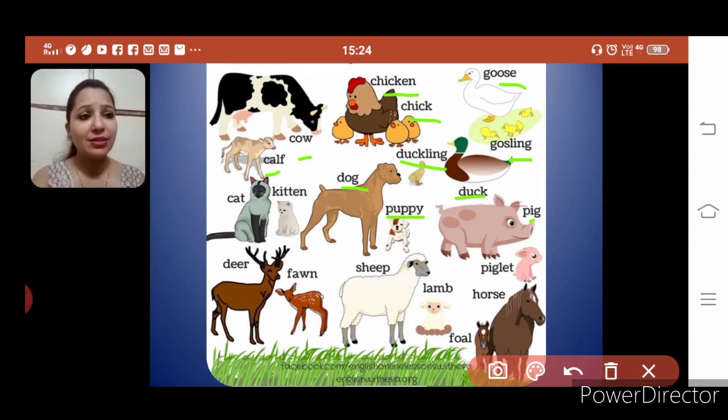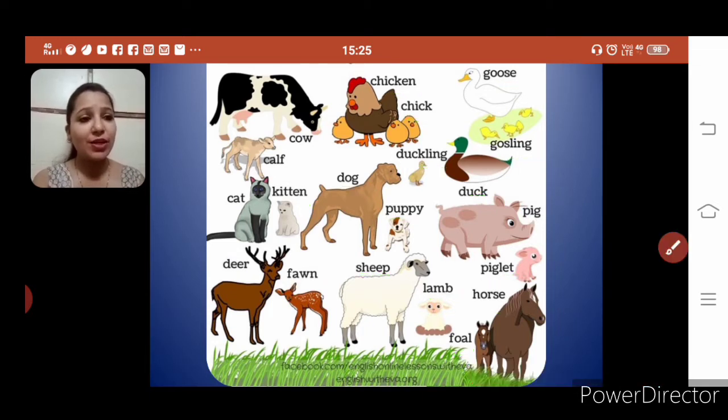Pig, piglet. Horse, foal. Sheep, lamb. Cat, kitten. And deer, fawn. So these are the names of animals as well as their young ones. See children, you have to revise it so that it will freeze in your mind. Now let's see the next one.